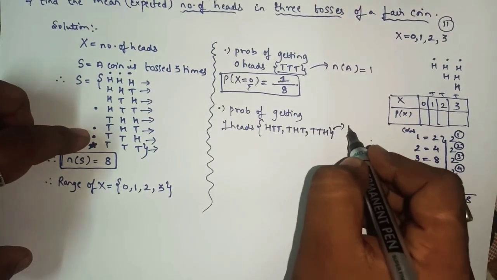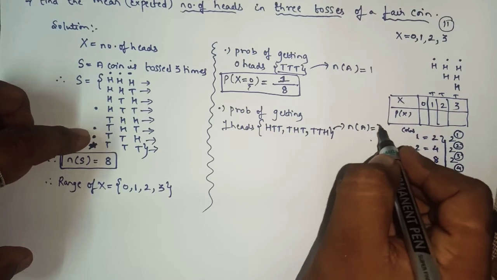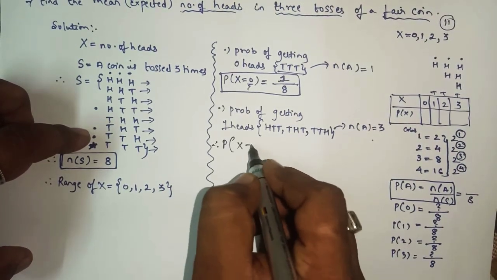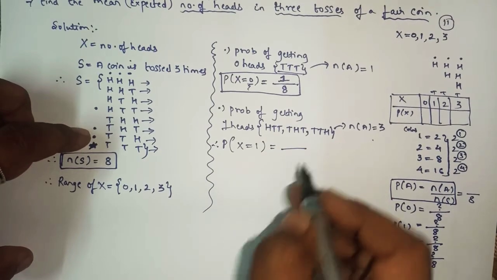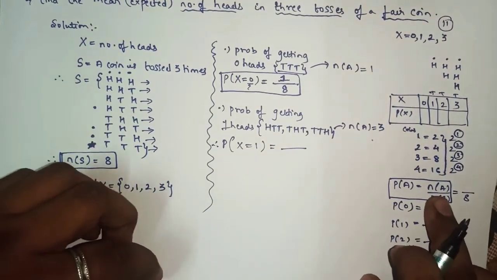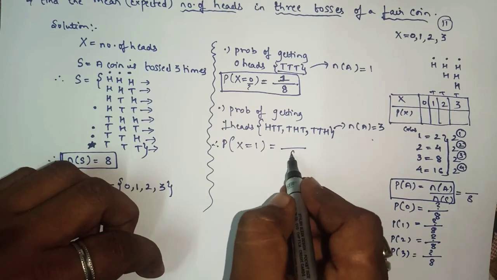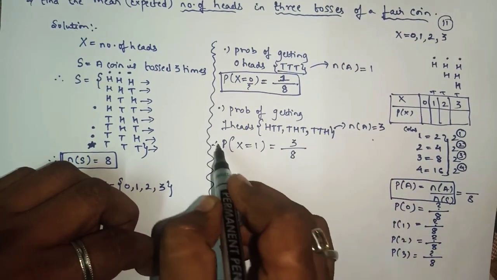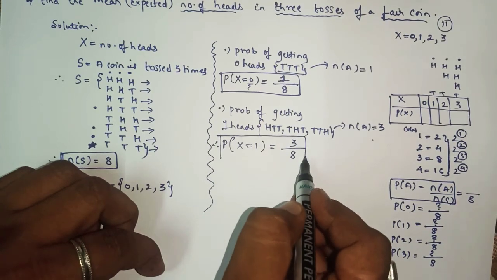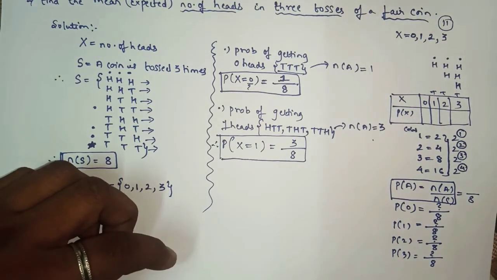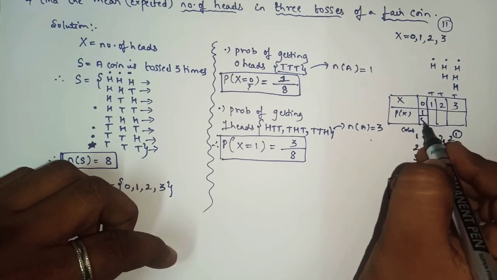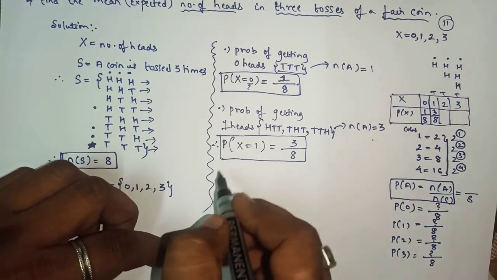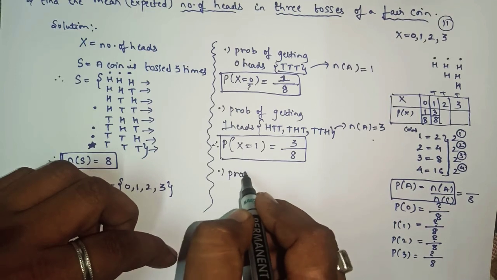So clearly we can see that here we are getting n of A as 3. So for the probability of getting one head, the formula remains the same, n of A upon n of S. n of S is 8, and n of A here we got 3. So in this way you have to find the values. Yes or no? So like the first one, where we got 1 by 8, for the probability of getting one head, we got 3 by 8. Now we'll find the next one.